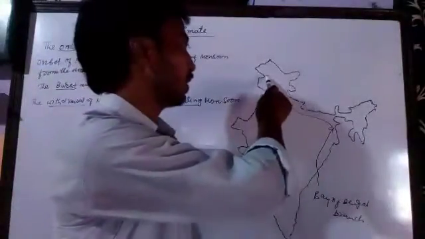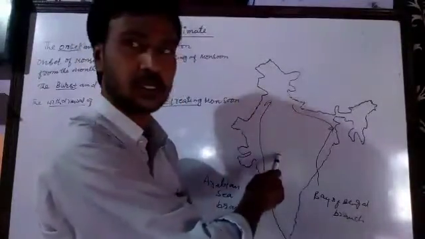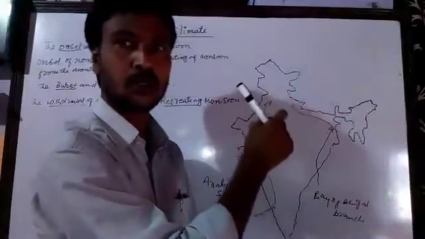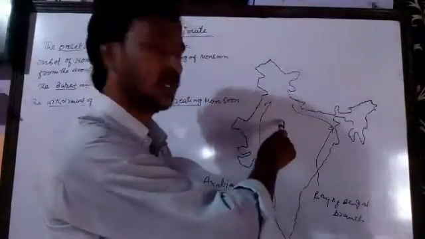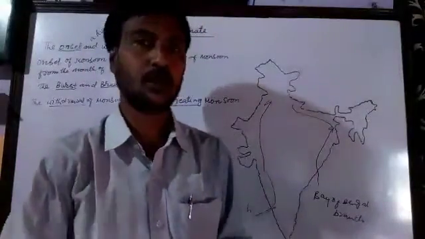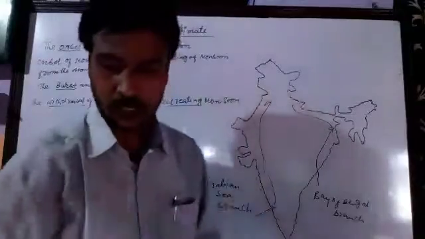First the monsoon returns from the north part of India, from the states of Punjab and these places, from the month of September.